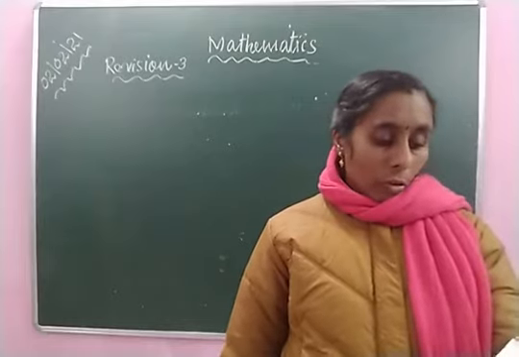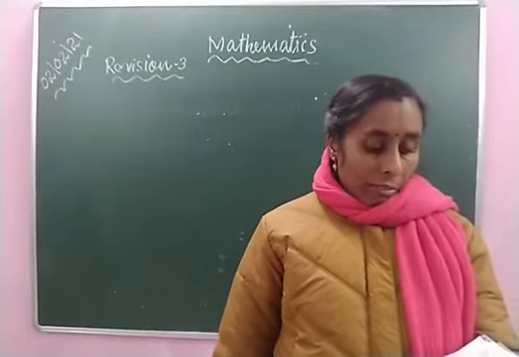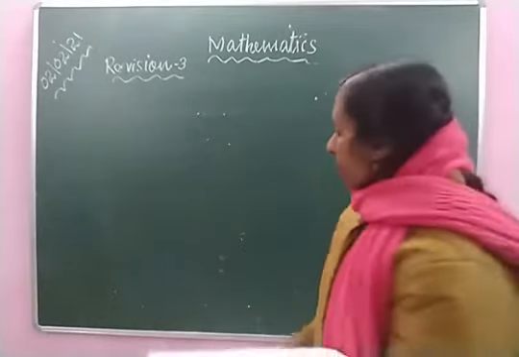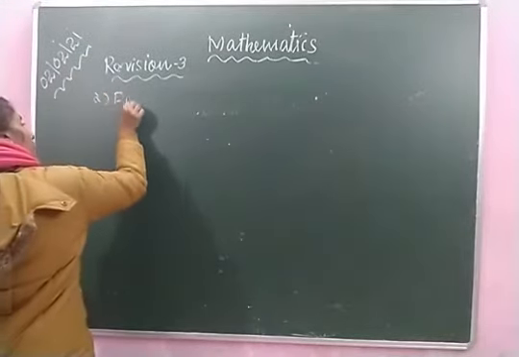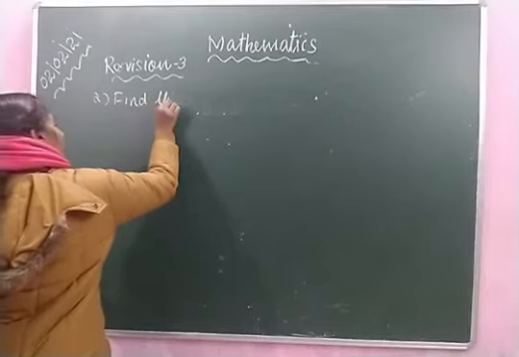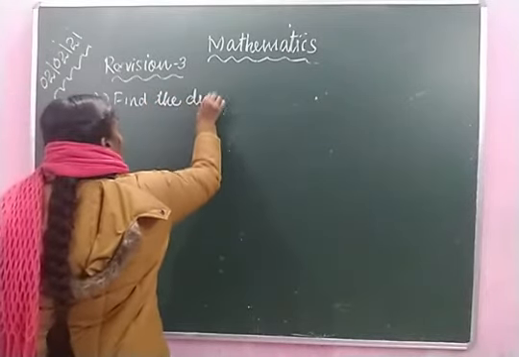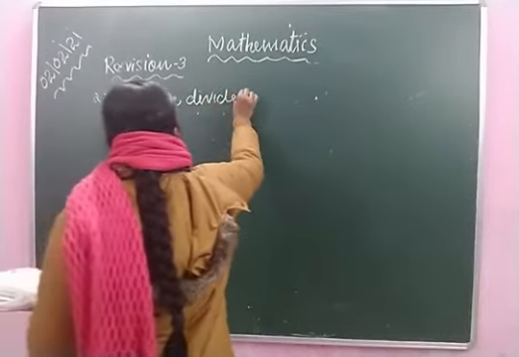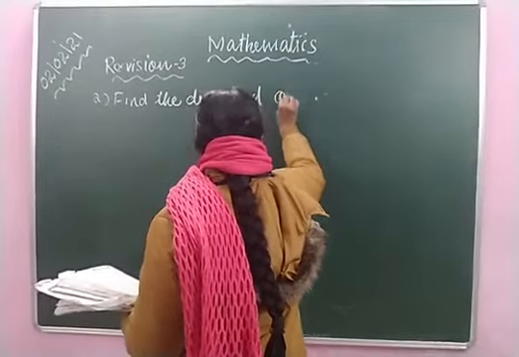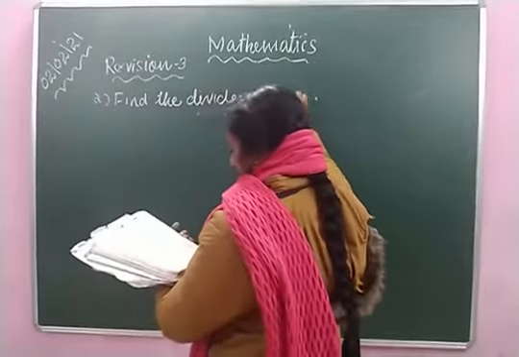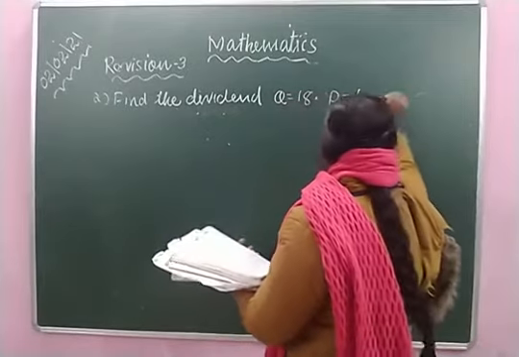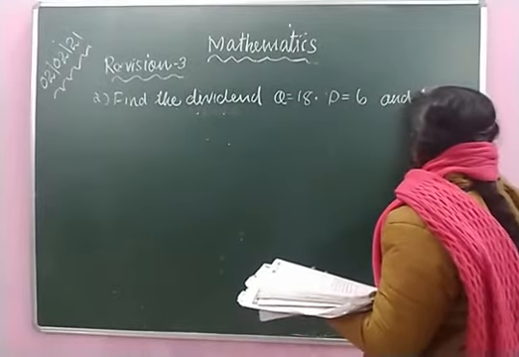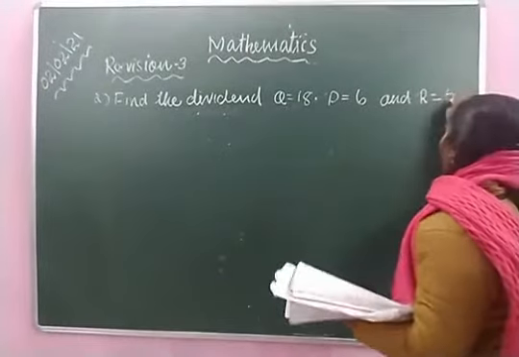Find the dividend when quotient is 18, divisor 6 and remainder 5.